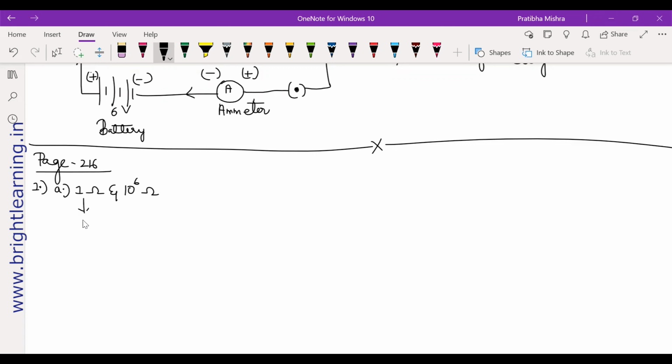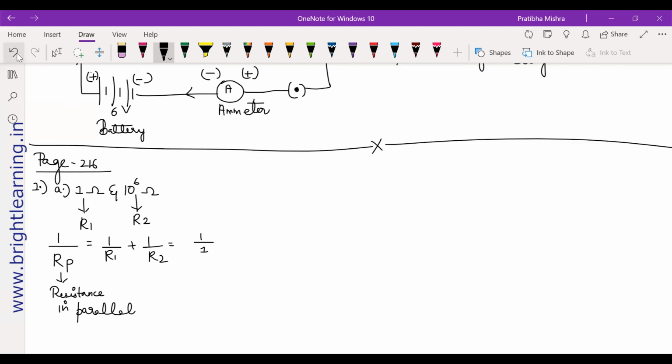Okay. So you can assume that this is R1, this is R2. Find it out. How do we find? 1 by RP. What is the meaning of RP? Resistance in parallel, right? The total resistance you have to find for these questions. Okay. 1 by R1 plus 1 by R2. That's all.